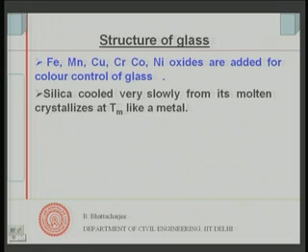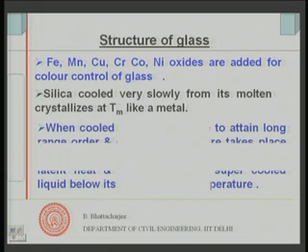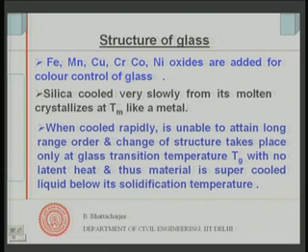Now, when you cool silica very slowly from its molten state, it crystallizes and gives you a crystal structure at a temperature Tm, which I call the melting temperature of the glass, like in the case of metal. But if you cool it rapidly, it will not be able to form this crystal structure.